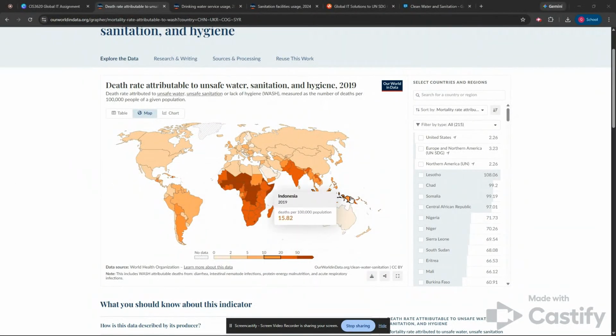So China, this graph here is death rate attributable to unsafe water, sanitation, and hygiene. Figures recorded as of 2019, and these are the number of people per 100,000 population that pass away from these water and sanitation causes. So China, you can see just from the colors here, is pretty much in line with the rest of the developed world. 2.2 deaths per 100,000 population, and that falls right neck and neck in line with the United States at 2.26.